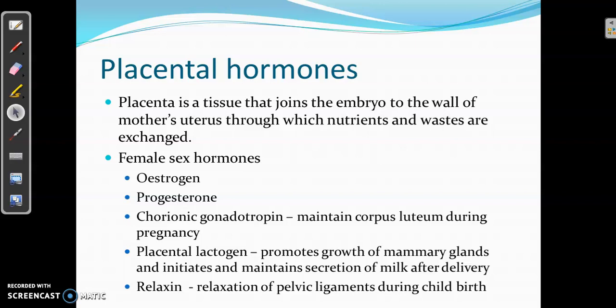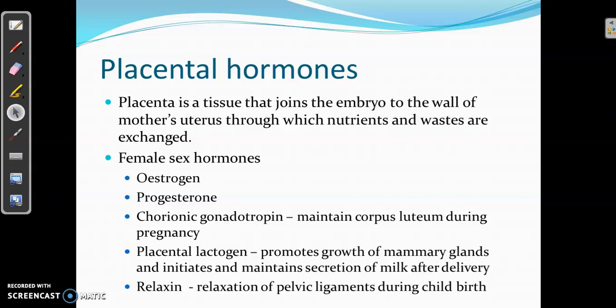But since the major amount of progesterone is produced by corpus luteum, this corpus luteum has to be maintained throughout pregnancy, for the maintenance of the embryo, the fetus inside the uterus, and for that chorionic gonadotropin is produced.